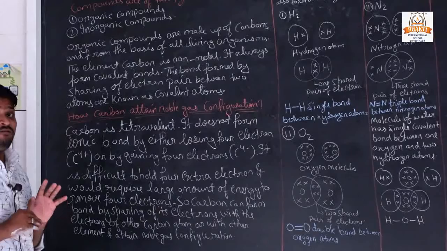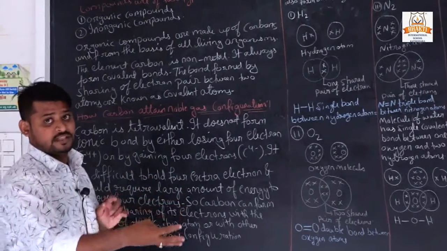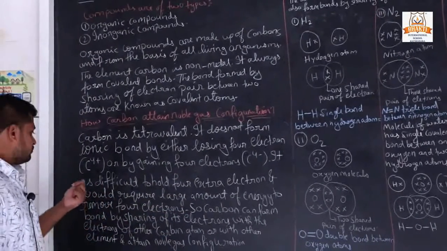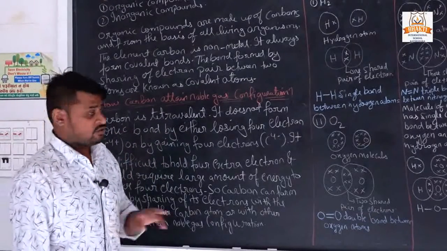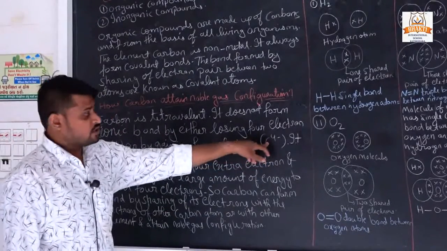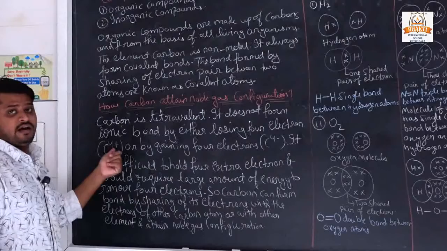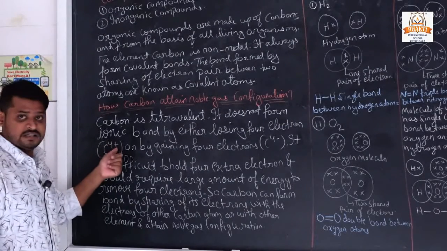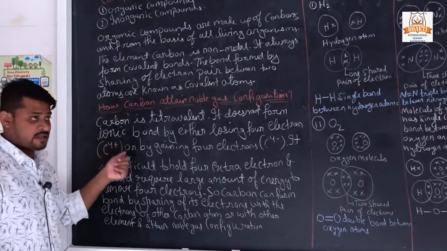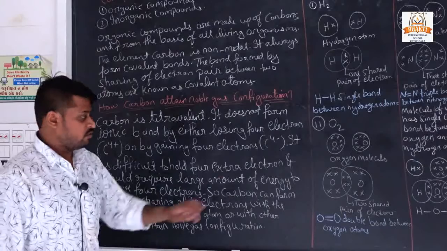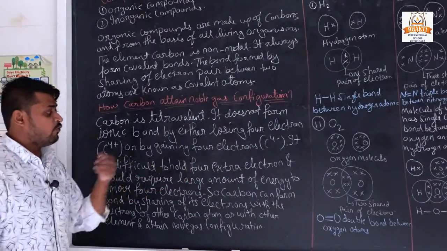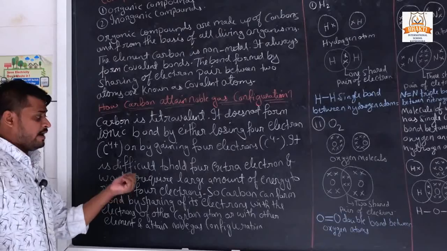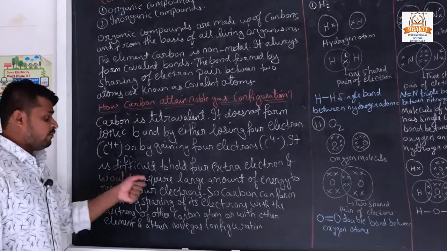If carbon loses 4 electrons, it will be positively charged. If carbon gains electrons, it will be negatively charged. When it loses, the valency is 4 plus. When it gains electrons, the valency is 4 minus. So it is difficult to hold 4 extra electrons, and it would require a large amount of energy to remove 4 electrons.